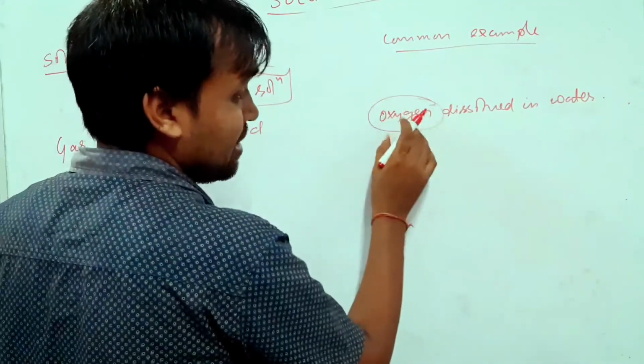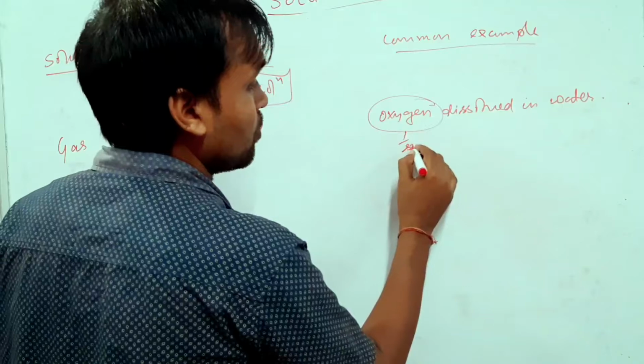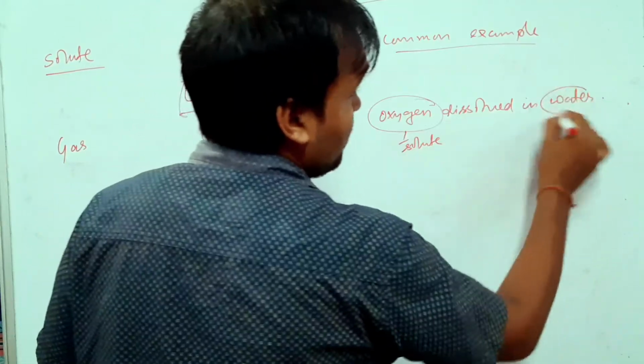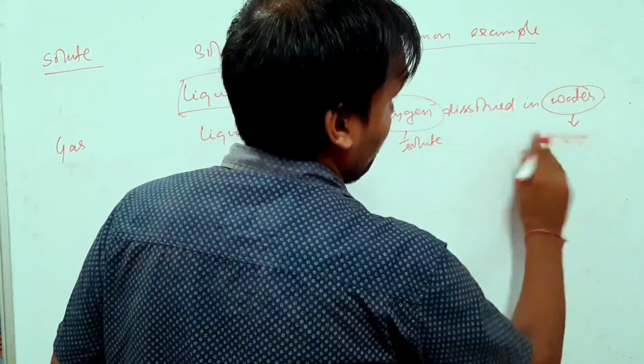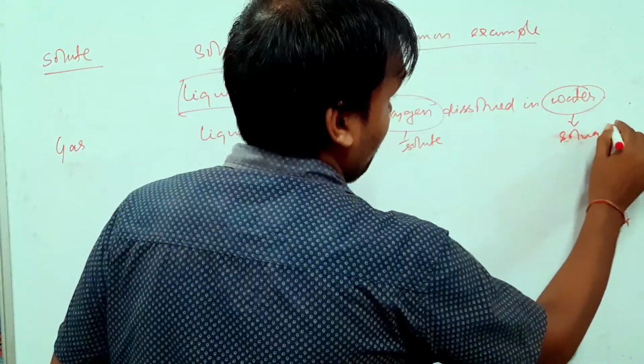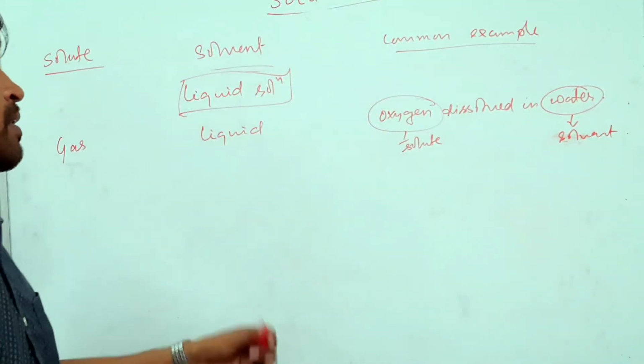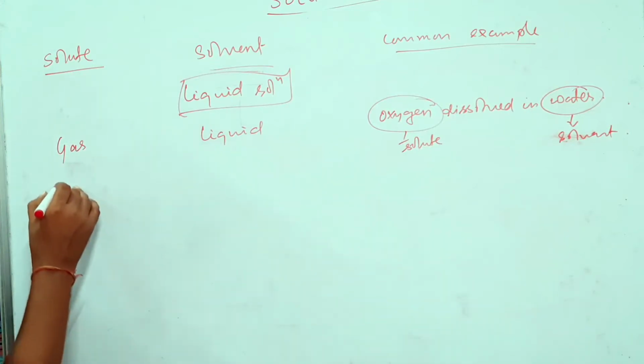This is present in a smaller quantity, so this one will be the solute, and your solvent is liquid, that is water. Solvent. Okay, I hope it is clear, students. Examples. Okay. Next we will take liquid.